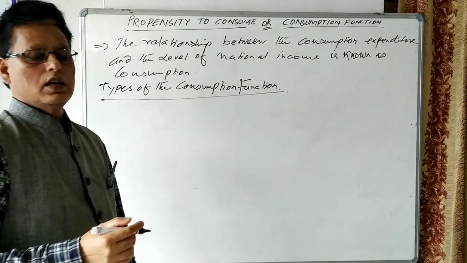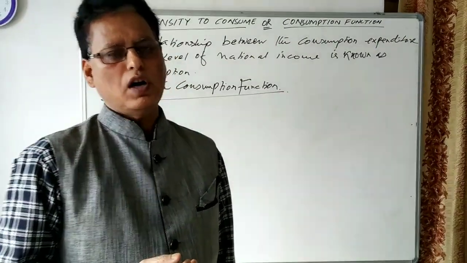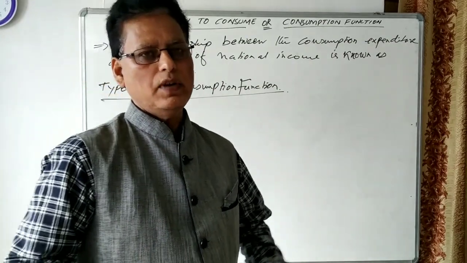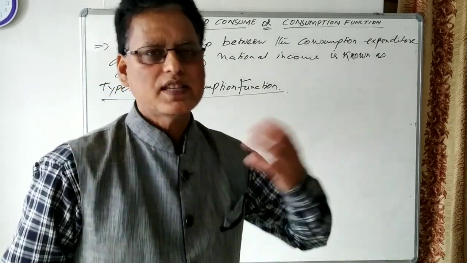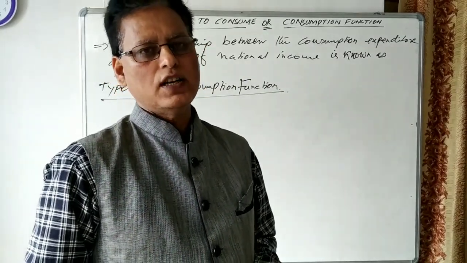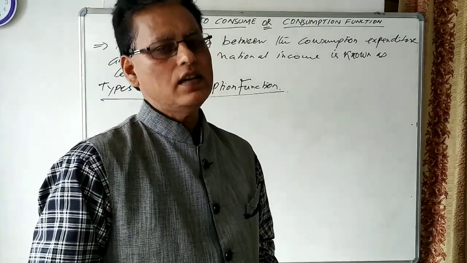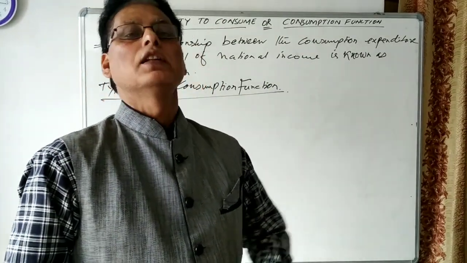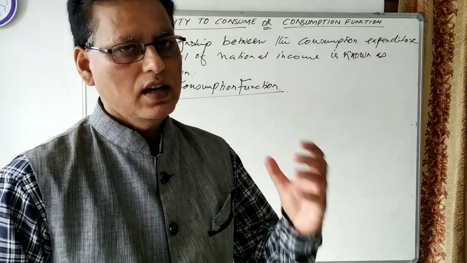We have seen that the propensity to consume states that when the level of income increases, consumption also increases, but the increase in consumption is less than the increase in income, because after a certain point of time the people will start making savings.